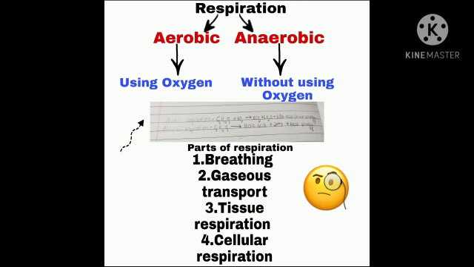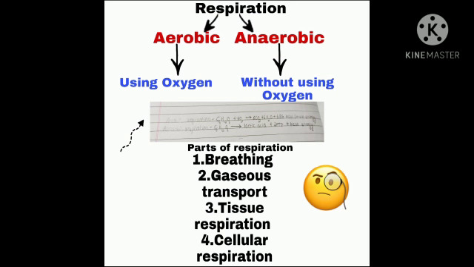Now we will learn about the parts of respiration, which is a very important concept. So there are four major parts of respiration: breathing, gaseous transport, tissue respiration and cellular respiration. Now let's see each one of them in detail. Breathing. It is a physical process in which air is taken in and forced out by the lungs. So this is the process that helps us to take in the oxygen and give out the carbon dioxide.